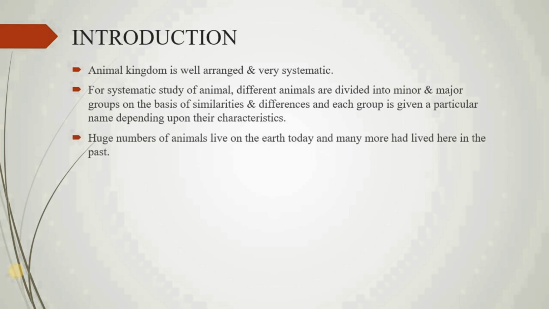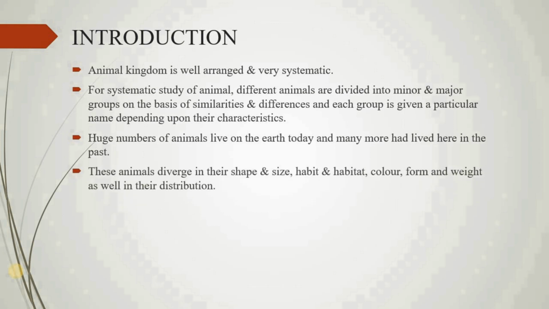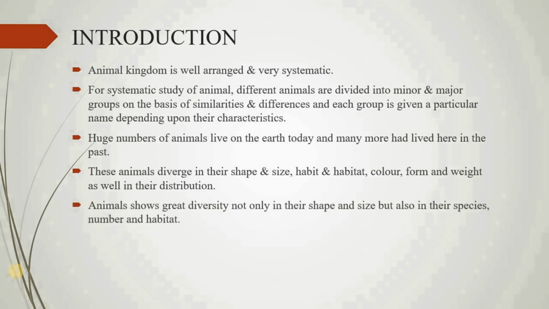Huge numbers of animals live on the earth today, and many more had lived here in the past. These animals diverge in their shape and size. They show great diversity and great difference in their shape and size, their habit and habitat, their coloration, their form and weight, as well as in their distribution. Animals show great diversity not only in shape and size but also in their species, numbers and habitat.